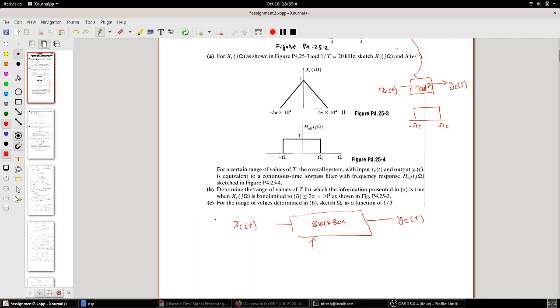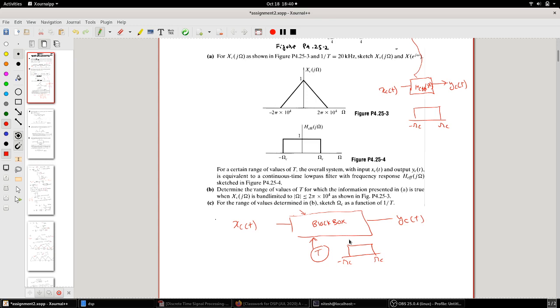Now you supply some T. What is the range of values of T for which, between xc(t) and yc(t), the frequency response of this system looks like a filter from minus Ωc to Ωc? That means it has to filter out the unrequired portion, and whenever you give an input, anything above a certain value should be cut off by that filter.